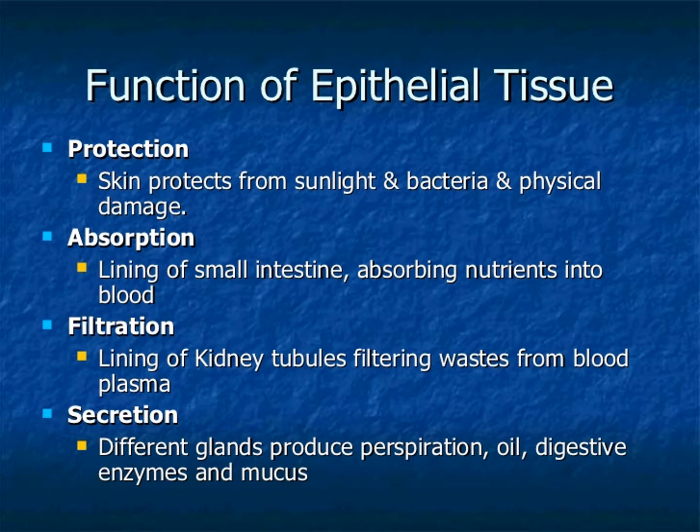Secretion: different glands produce perspiration, oil, digestive enzymes and mucus. These are the functions of epithelial tissue. Okay children, did everybody understand the functions of epithelial tissue? One is protection, another is absorption, third is filtration, fourth is secretion.